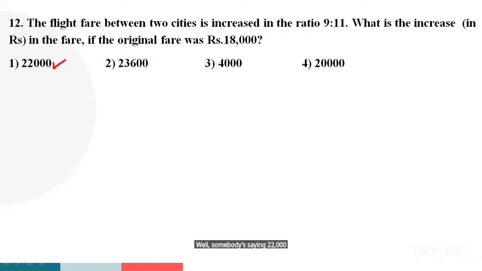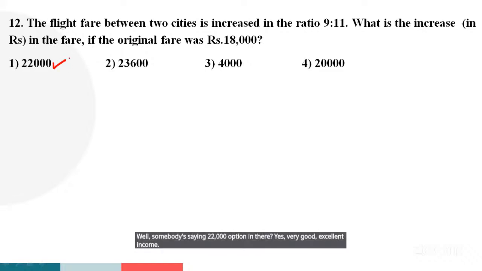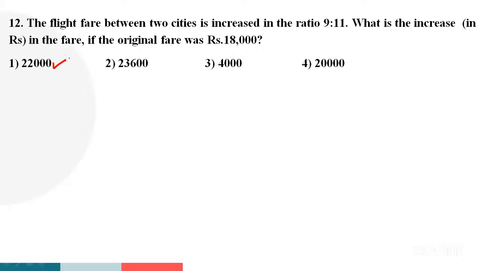Somebody is saying the fourth option, 4,000. Very good, 4,000 is the right answer, guys.